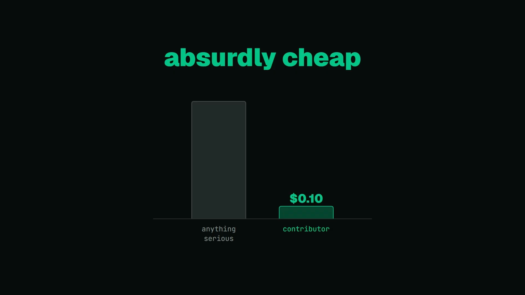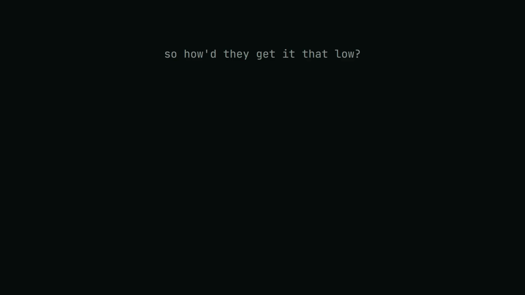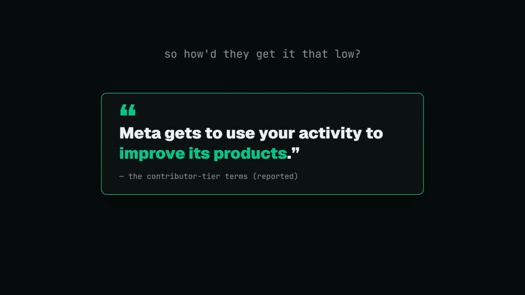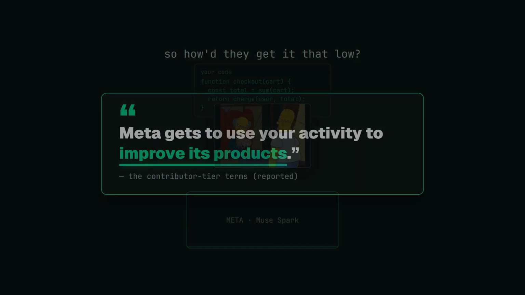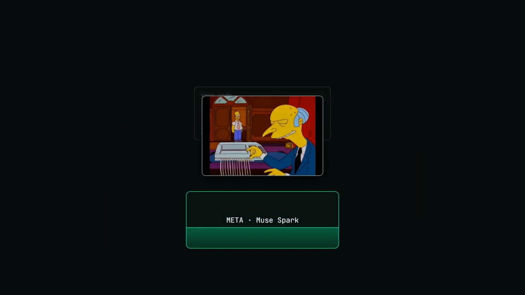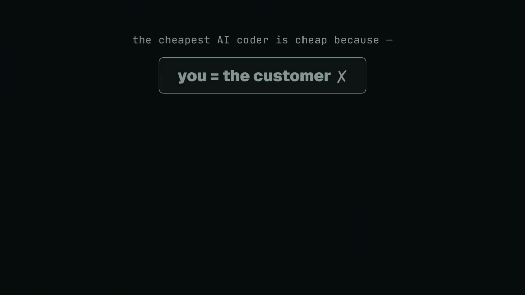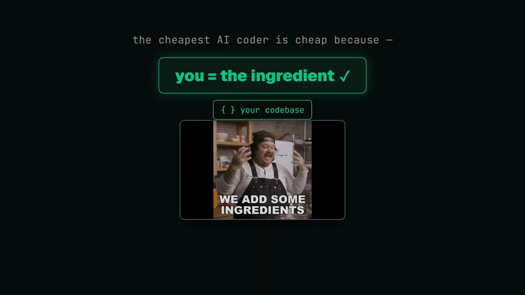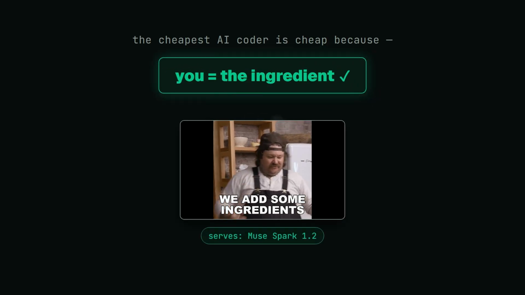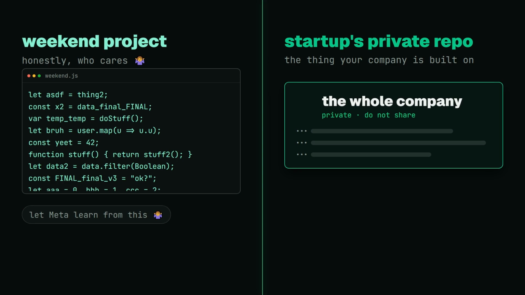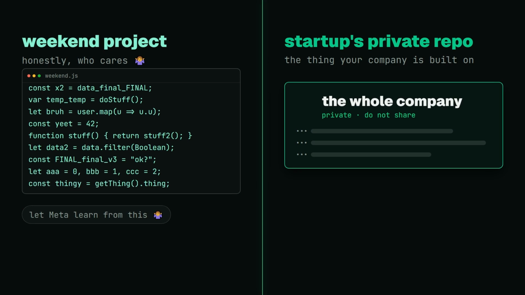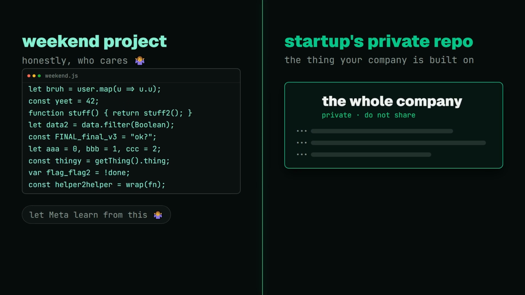And here's how they got it that low. On that tier, Meta gets to use your activity to, quote, improve its products. Which is a lovely way of saying your code becomes their training data, so read that back slowly. The cheapest AI coder on the market is cheap because you are not the customer. You are the ingredient. For a weekend project? Honestly, who cares? Let Meta learn how badly you name your variables.